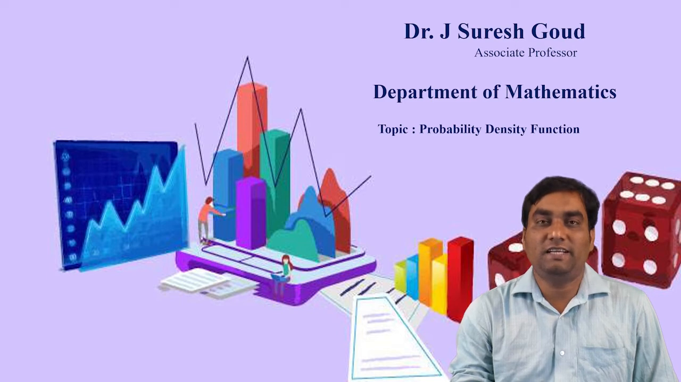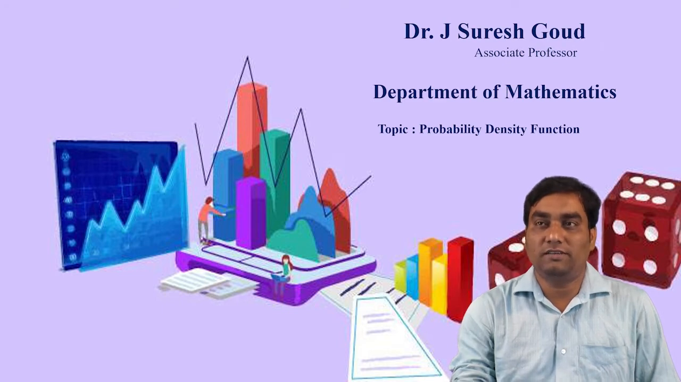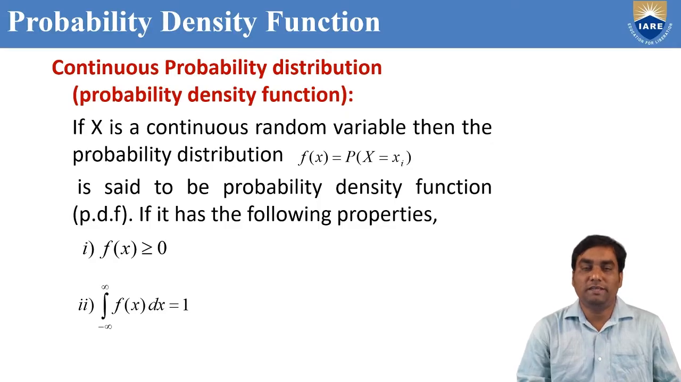In the previous sessions we have discussed probability mass function or discrete probability distributions. But now we are going to discuss another type of probability distribution, which is probability density function or continuous probability distribution. What is the meaning of continuous probability distribution or probability density function?